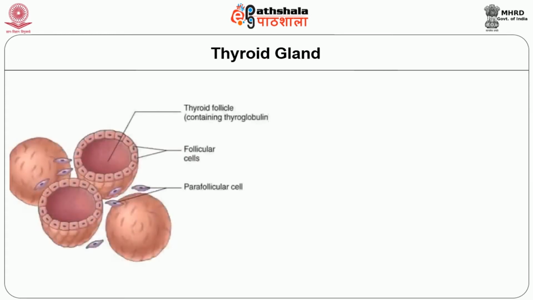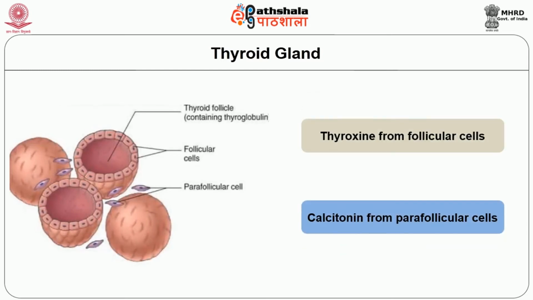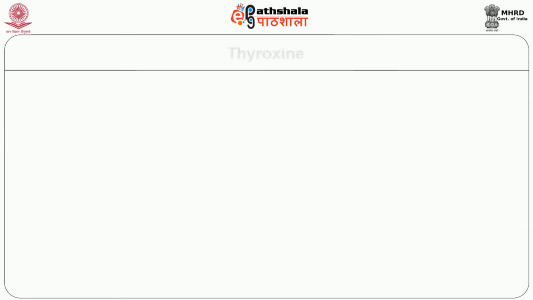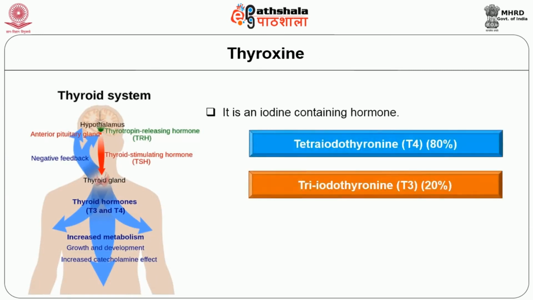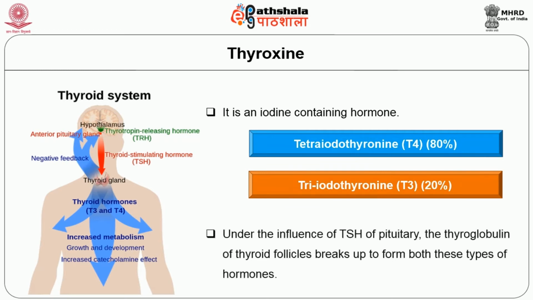The thyroid secretes two hormones. The first is thyroxine from the follicular cells. The second is calcitonin from parafollicular cells. Thyroxine is an iodine containing hormone. It has two forms: tetraiodothyronine, that is T4, which constitutes 80%, and triiodothyronine, T3, which constitutes 20%. This triiodothyronine is 3 to 4 times more active than T4. Under the influence of TSH of the pituitary, the thyroglobulin of the thyroid follicles breaks up to form both these types of hormones.